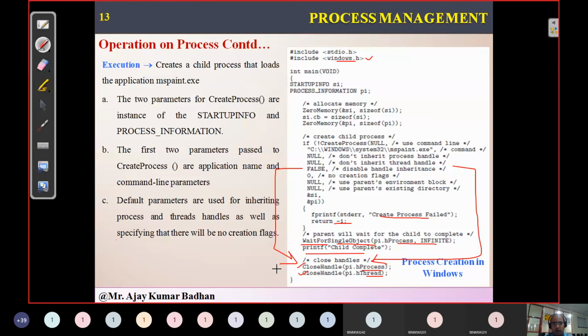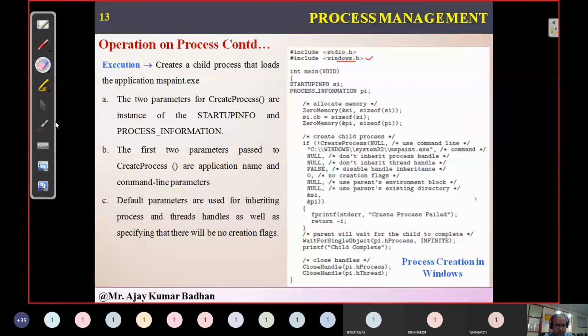Whereas in Linux, we don't have to write any code for terminating a child process; it automatically gets terminated. But in Windows, we definitely need to write this. This is what he is explaining in this particular concept, and you can go through it.